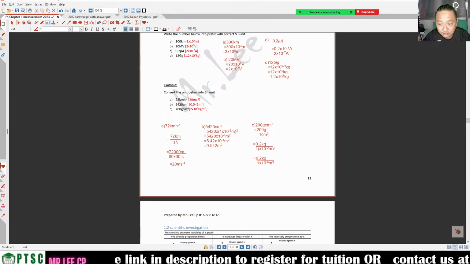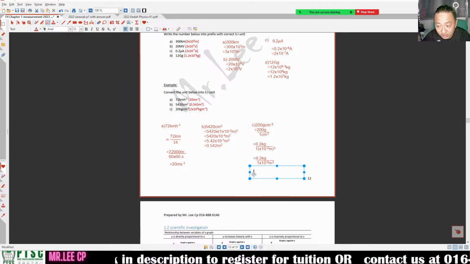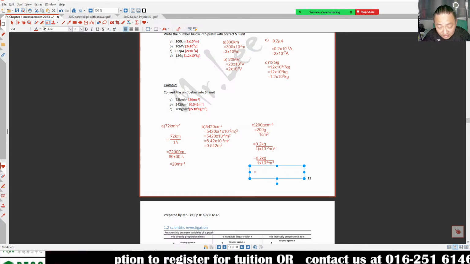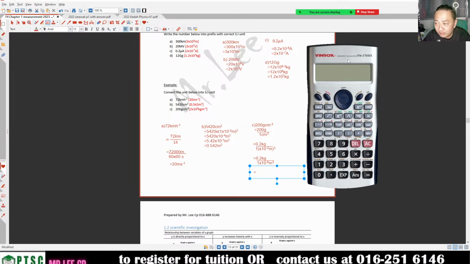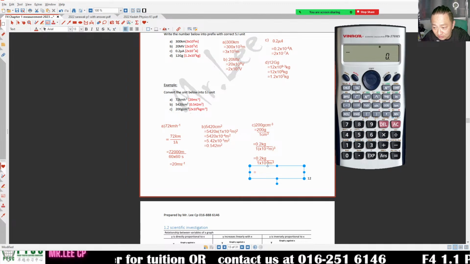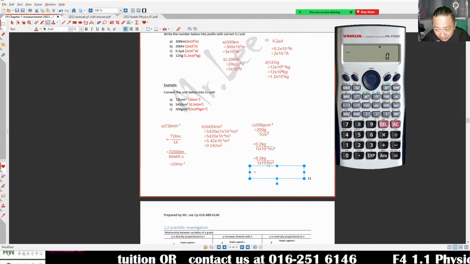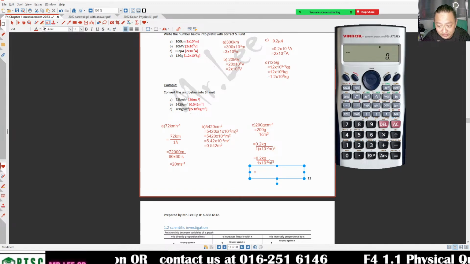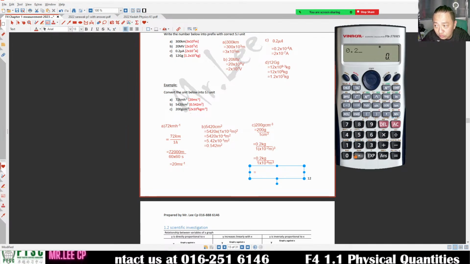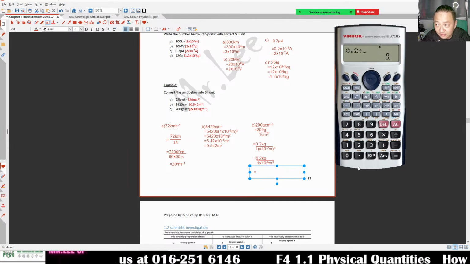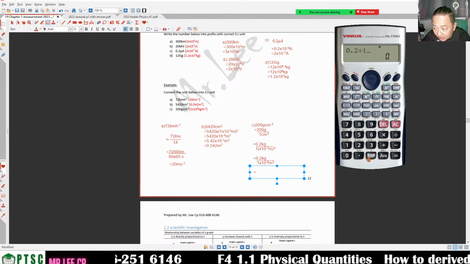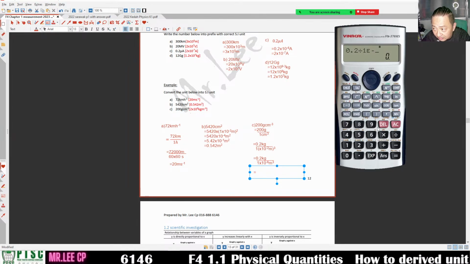Are you okay? So now press your calculator. 0.2 divided by... now this one I need to teach you how to press: 1 times 10 negative 6. I call it exponent. 0.2 divided by 1 exponent negative 6.